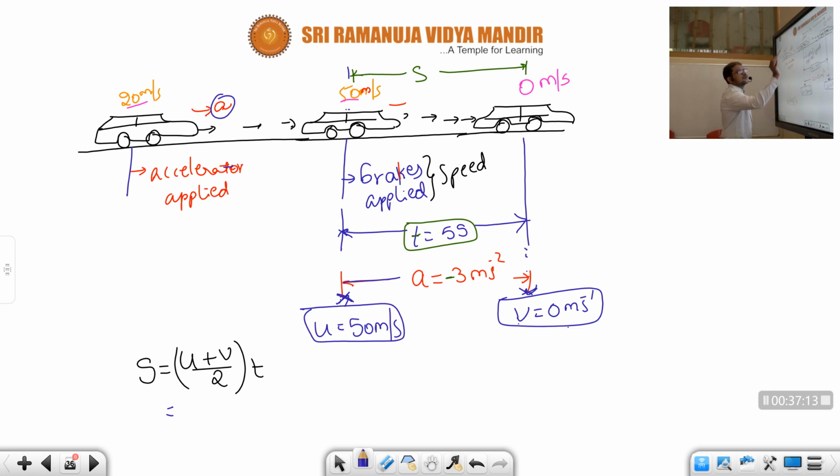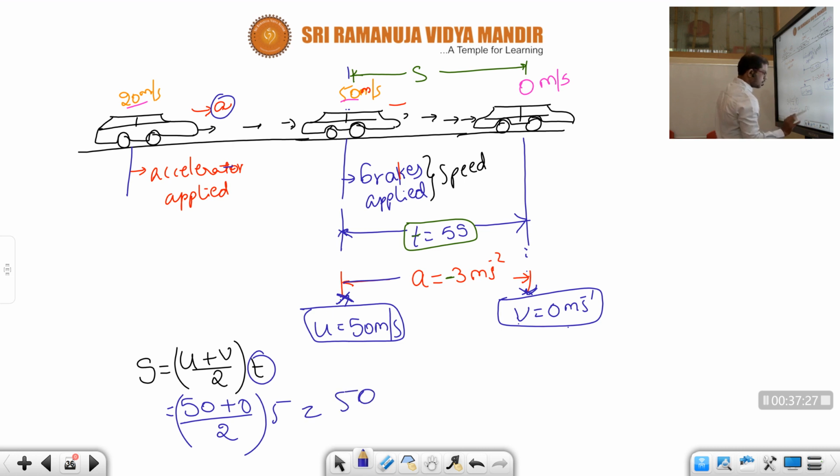U value is 50 plus v value 0, by 2, into how much, children? This is t. Time value is 5 seconds. Okay. So from here, 50 by 2 into 5. 25, children. 25 into 5. 125 meters.